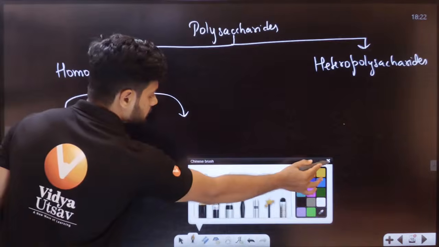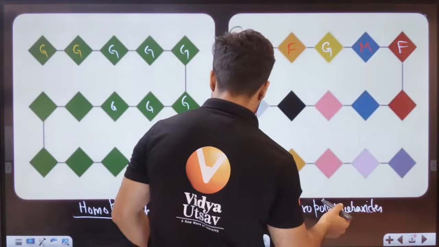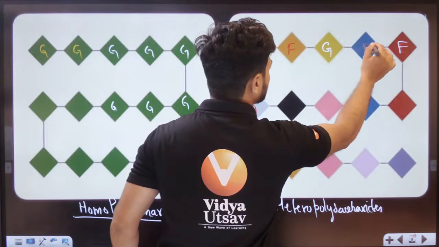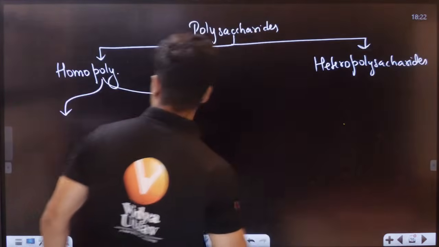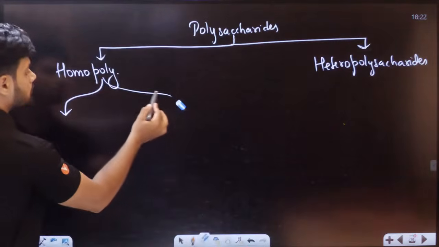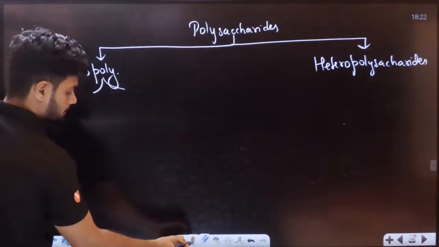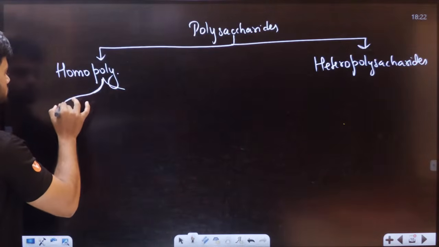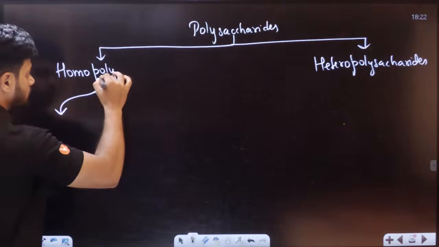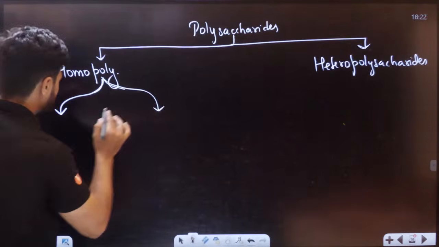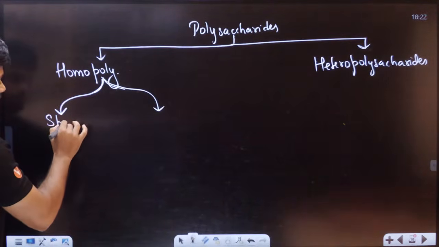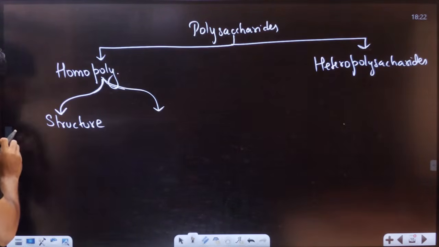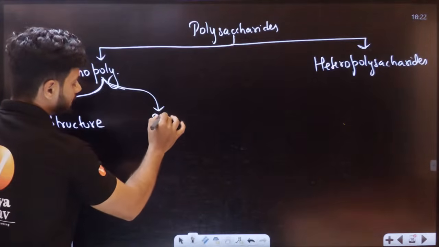Now, students, once again, let's just go back and erase this maltose here. Let's say here also we have a fructose. Okay. Now students, we have two categories here. One is based on structure, and the other is based on storage.